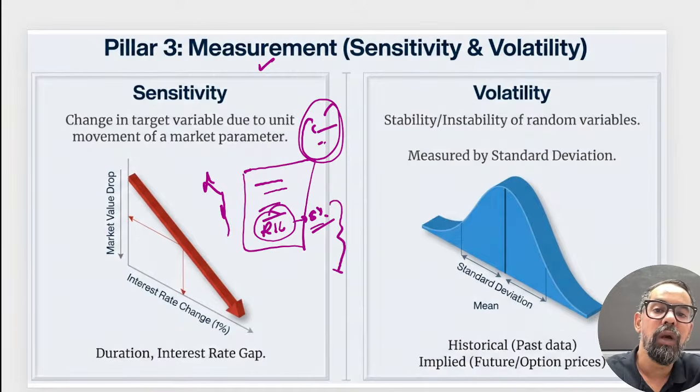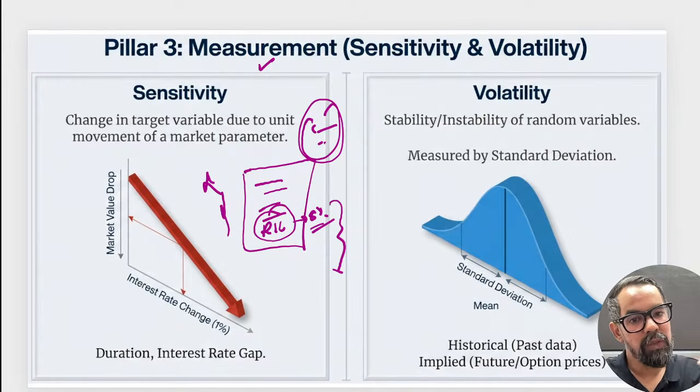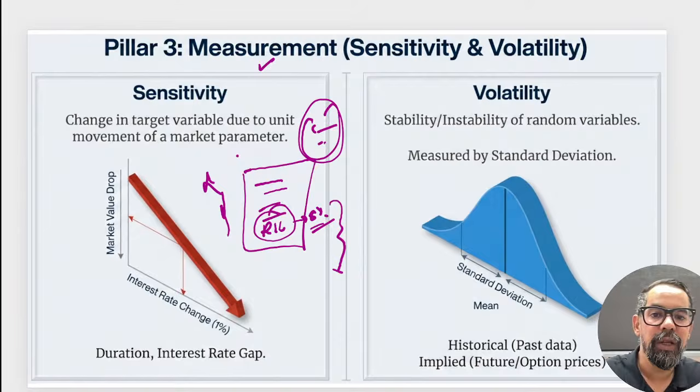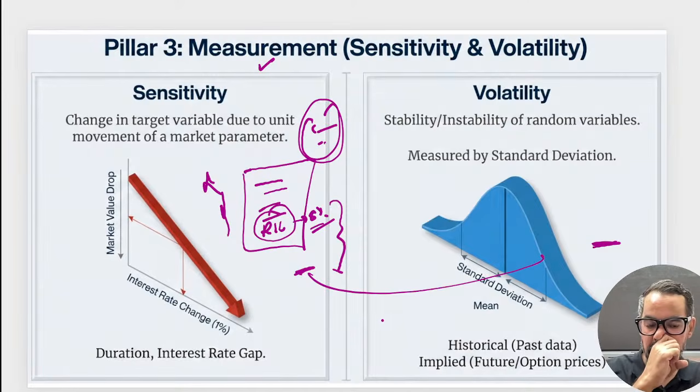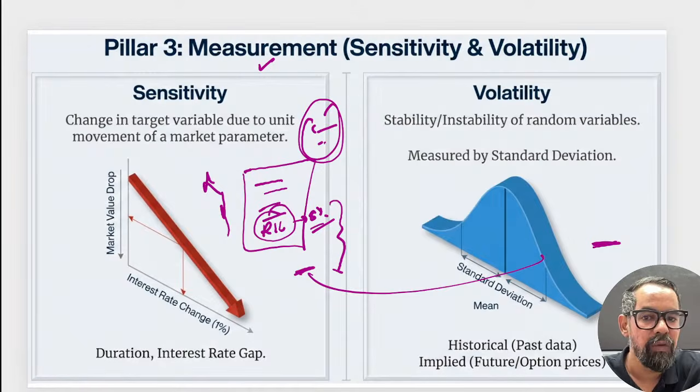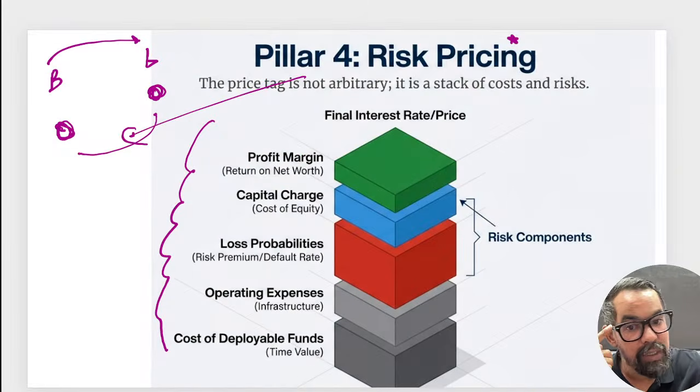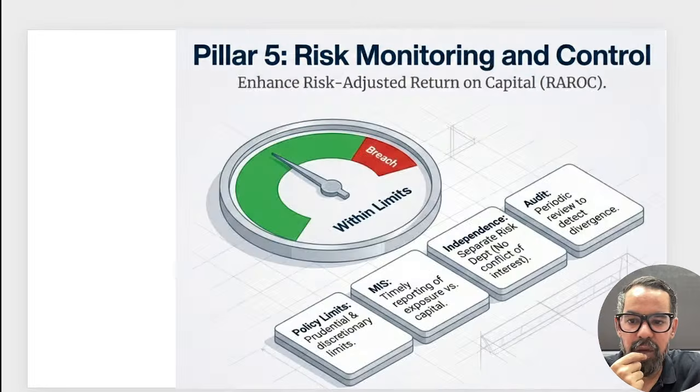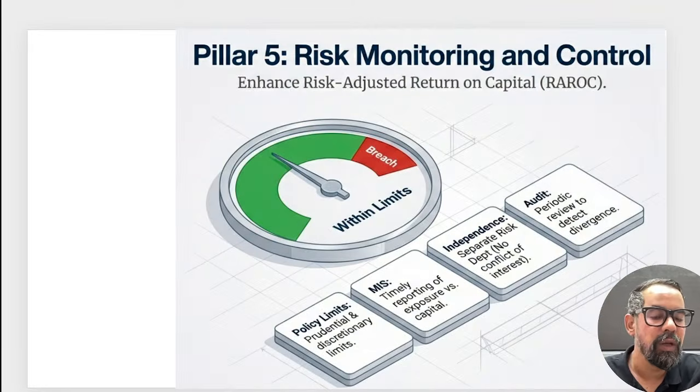Then we have your downside potential. That is the best tool which we use for risk assessment, because when it comes to downside potential, what we generally take is the downside of sensitivity and the downside of volatility, and that helps us find out the downside potential. For that we use VaR and other systems, right? Then we have risk pricing. Then monitoring and control, right? We have MIS systems and different tools. So we generally consider those.